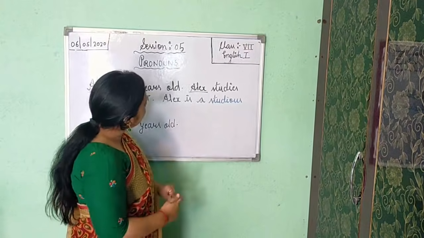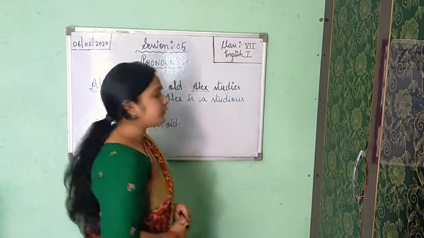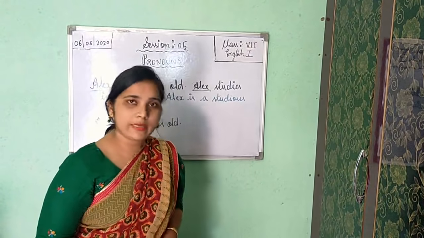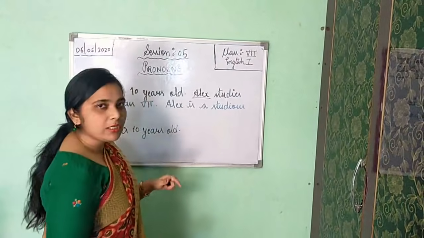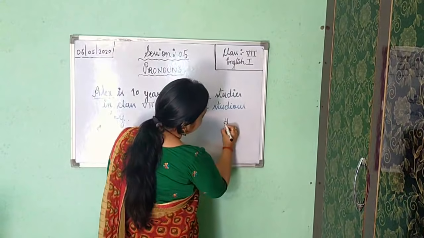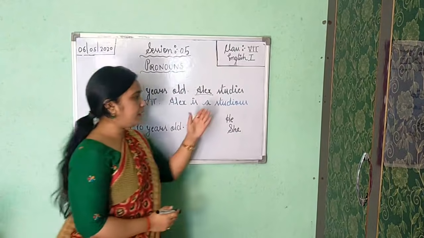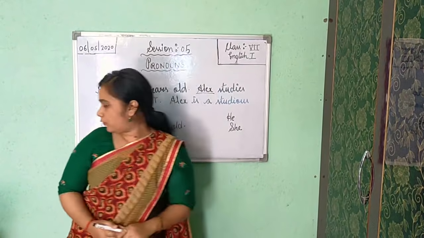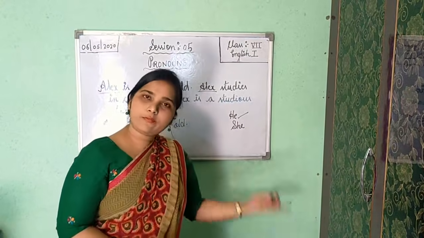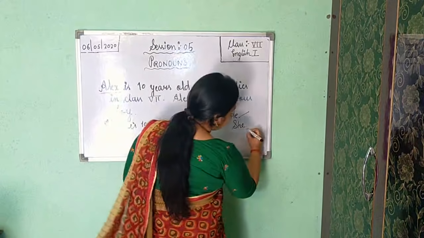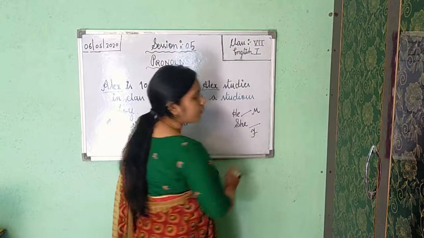But as you know, Alex is the name of a boy, means masculine gender. So masculine gender denotes male creature. Okay. In third session I told you. So for masculine gender, whether we should use he or she. What you will use here? You will use he or she. Yes, of course for masculine you will apply he only. And for feminine you will use she. Okay, so for masculine he and for feminine you will use she.